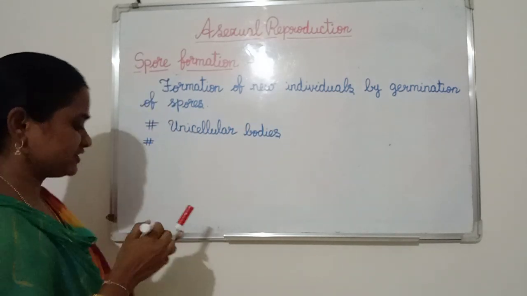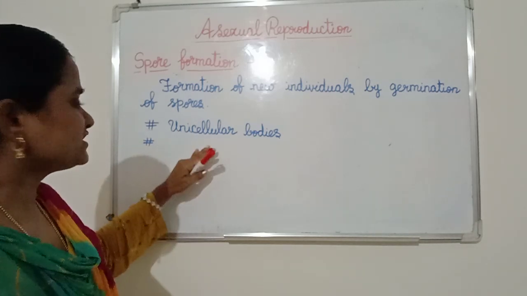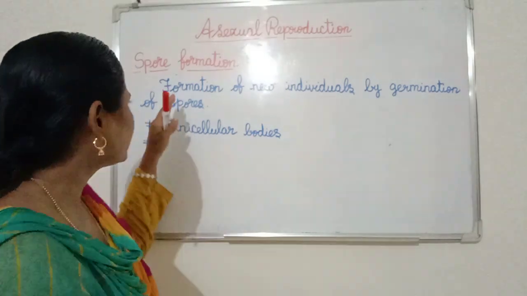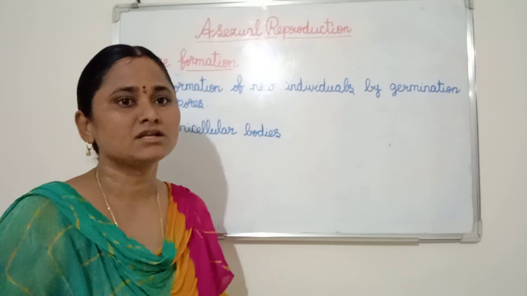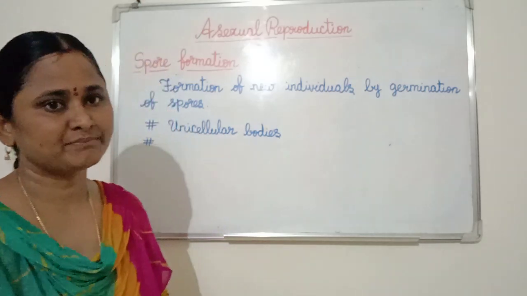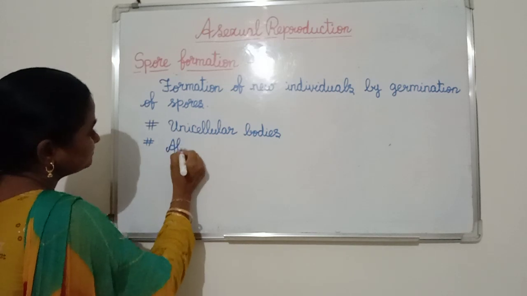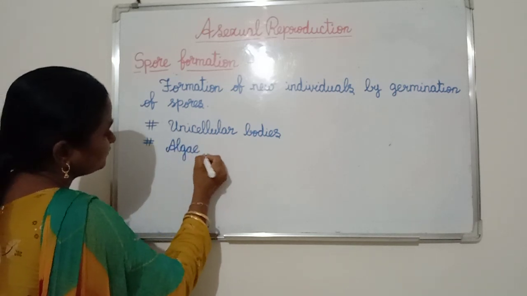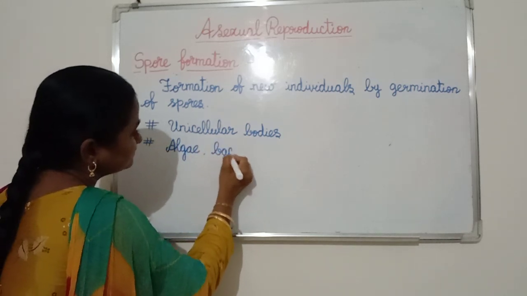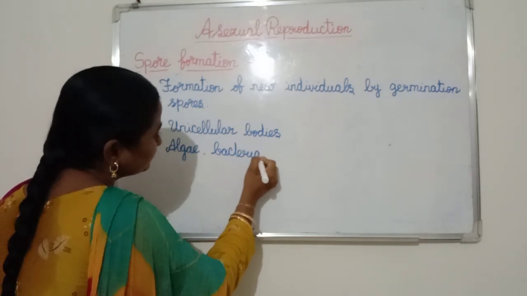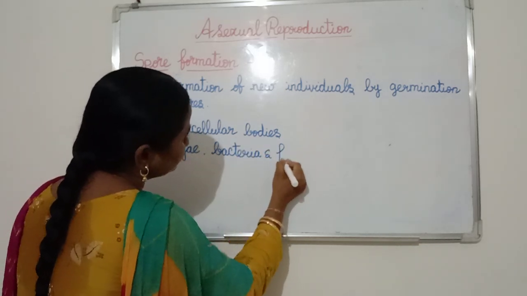During favorable conditions, these unicellular bodies, that means these spores, will germinate and produce the young ones. Examples of these spores are algae, bacteria, and fungi.